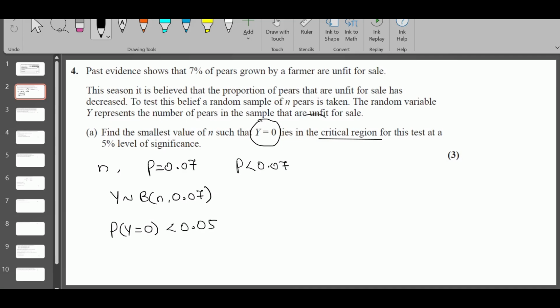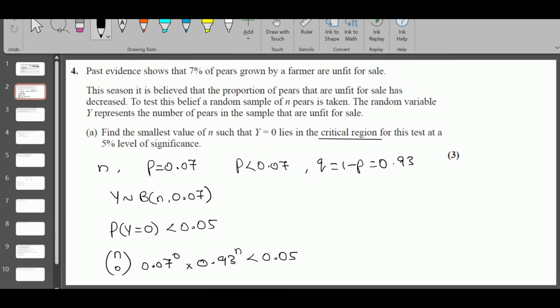That's what this means. For this binomial distribution, P(Y = 0) is nC0 times p to the power 0 times q, which is 1 minus p, 0.93, to the power n minus 0, and this is less than 0.05. Make n the subject. nC0 is 1 and anything to the power 0 is 1, so you have only this inequality.